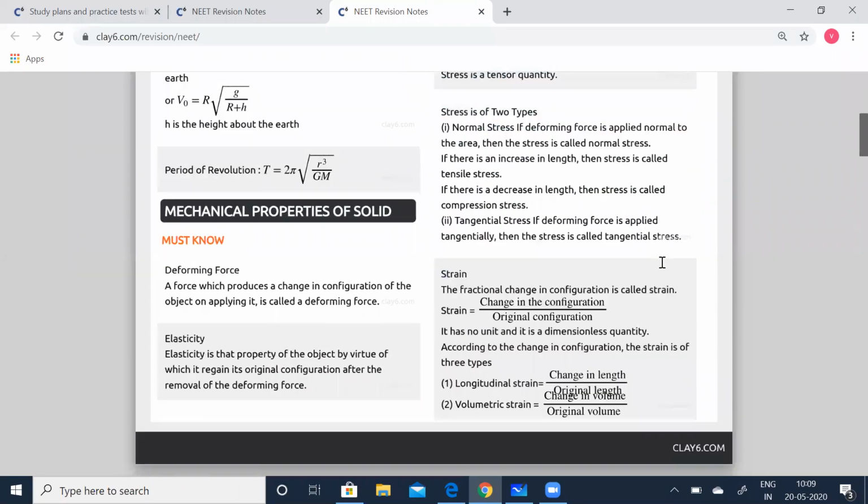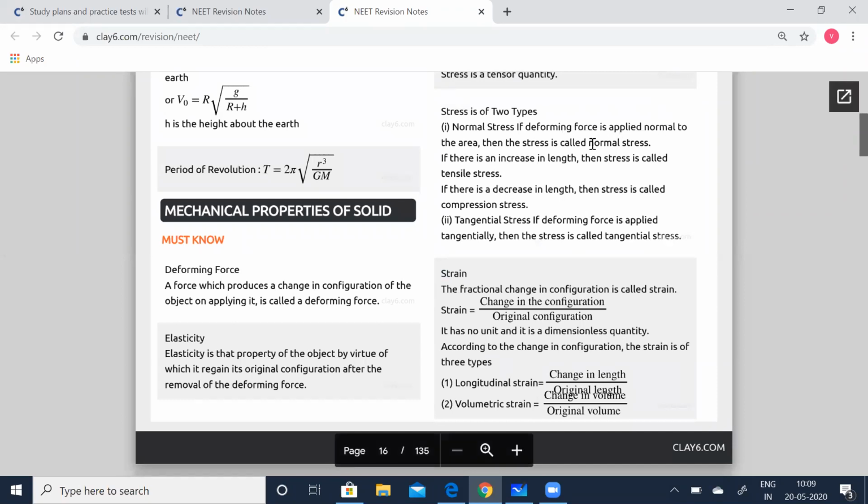Stress is of two types. Normal stress, if the deforming force is applied normal to the area. Normal is perpendicular to the area. Then that stress is called normal stress. If there is an increase in length, then the stress is called tensile stress. If there is a decrease in length, then the stress is called compressive stress, as in the case of springs. Tangential stress, if the deforming force is applied tangentially, then the stress is called tangential stress.